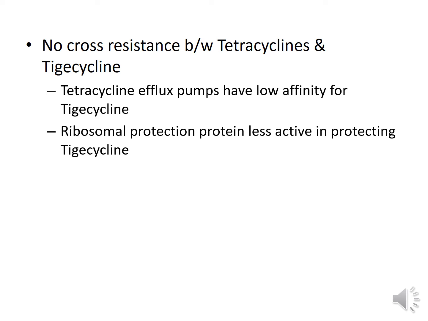Similarly, ribosomal protection protein, which is responsible for protection against tetracyclines in bacteria, is less active in protecting against tigecycline. So the most important resistance mechanisms for tetracycline are not so effective in case of tigecycline, and thus there is no cross resistance between these two groups of antibiotics.